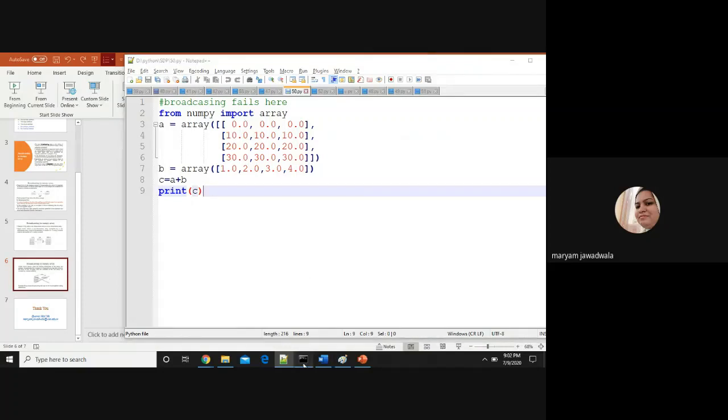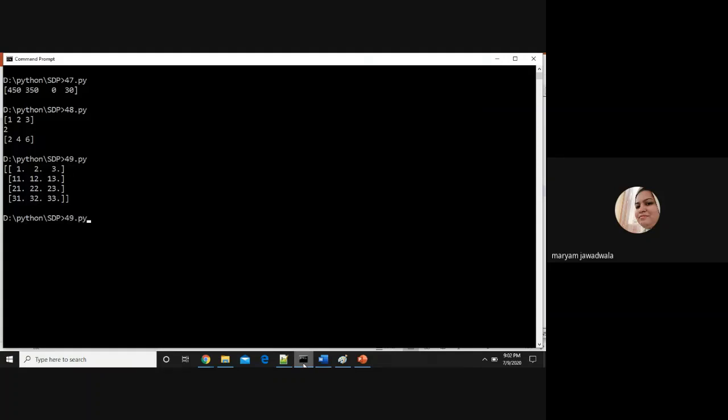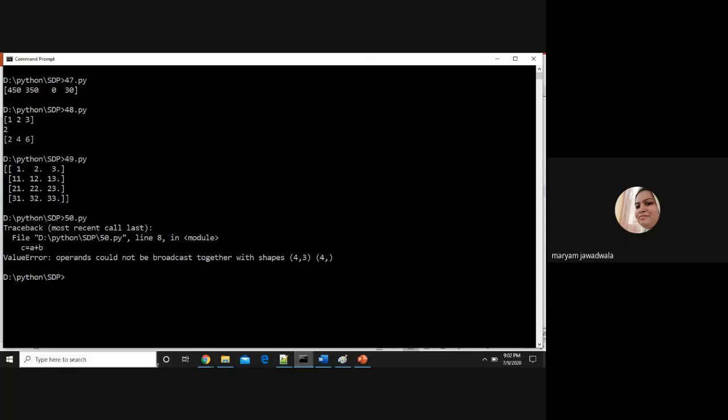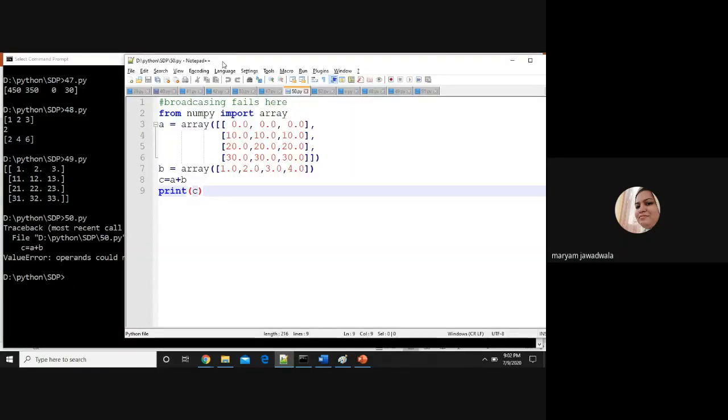Okay, to run this program, 50.py, it will give you a value error: operands could not be broadcast together with shapes (4,3) (4,). Okay, so I hope you understand this.